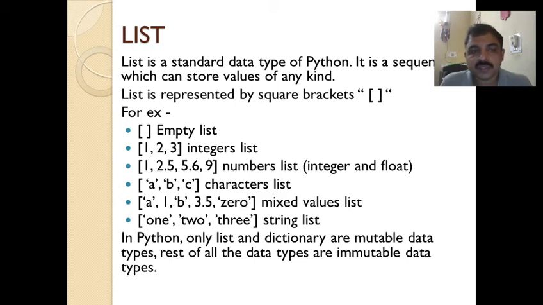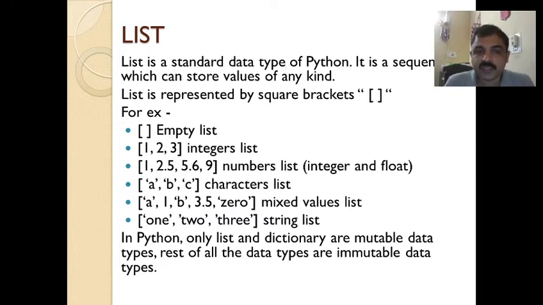Under data structures, first we are going to see the list. As per the syllabus, the list is what we learned in class 11, so that needs to be known again here. We'll just recall those concepts. So what is a list? A list is a standard data type of Python. It is a sequence which can store values of any kind.